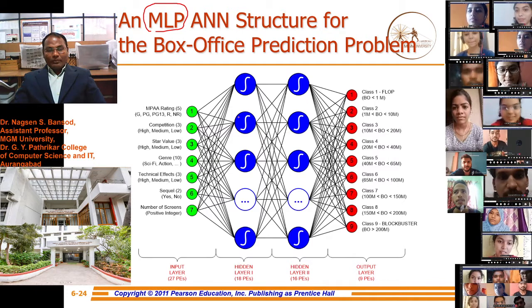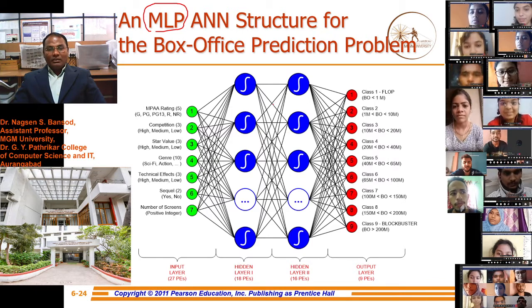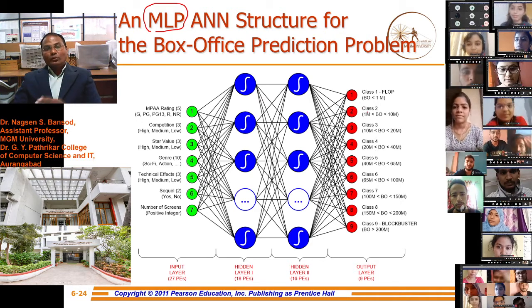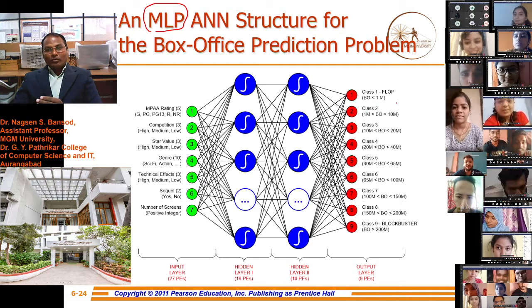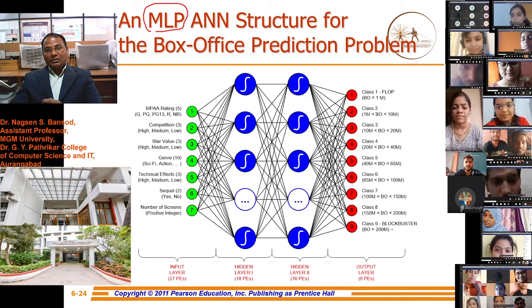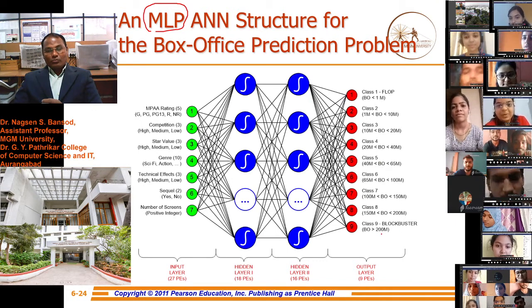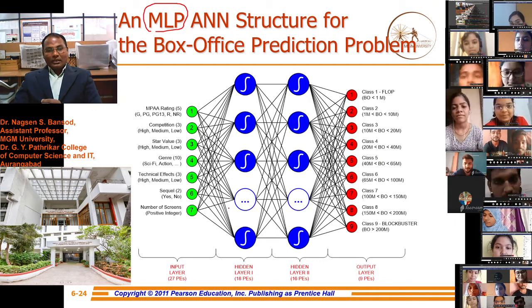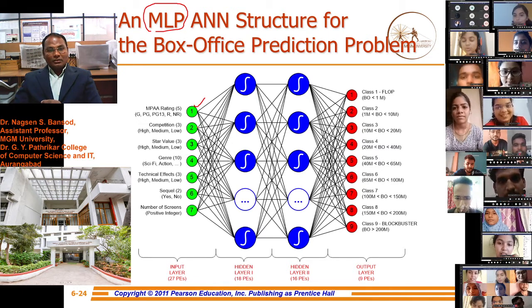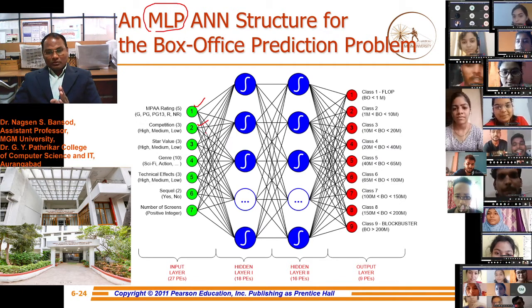According to our inputs and the hidden layer processing elements, we get the output: a flop output, a medium output, or a blockbuster movie, according to the features we have set as input.